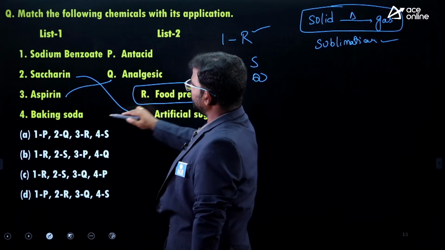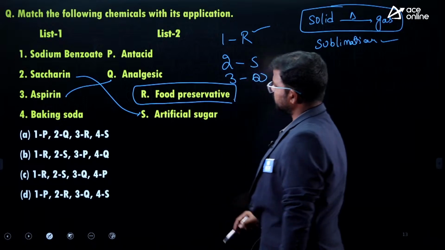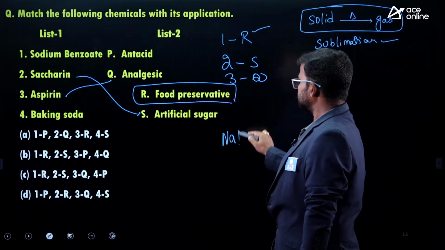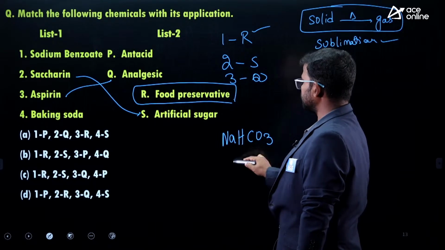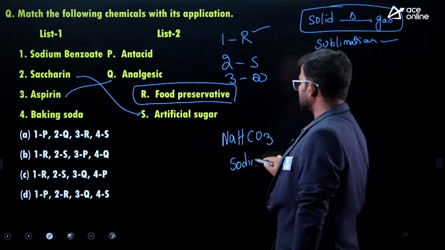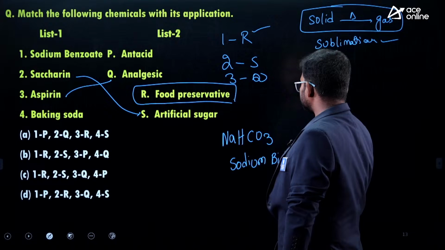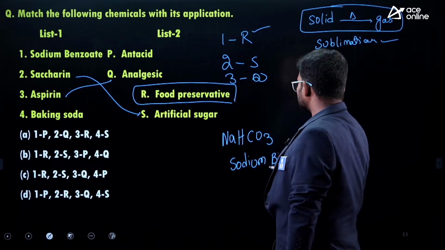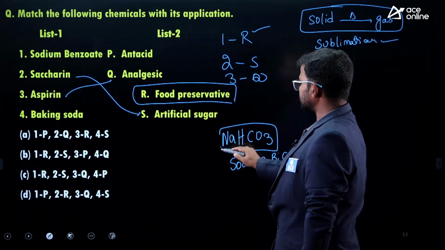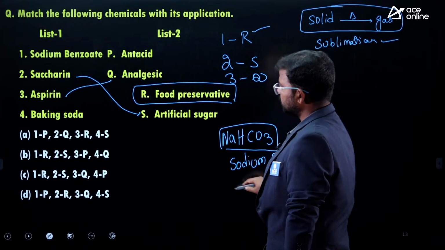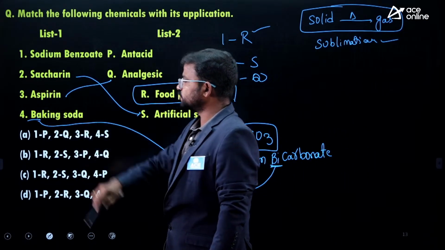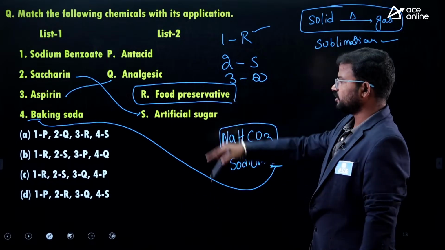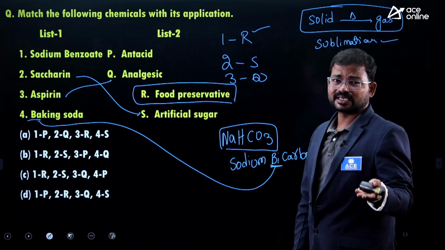Right. So the next one, baking soda. Its formula is also very important. Sodium bicarbonate, NaHCO3. This is called baking soda. Sodium bicarbonate. So bi means baking soda. You have to observe the phonetic sound of these two derivatives, baking soda. If you get bi, then it is treated like baking soda.